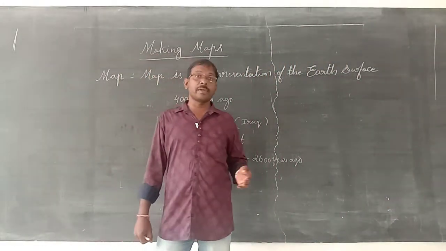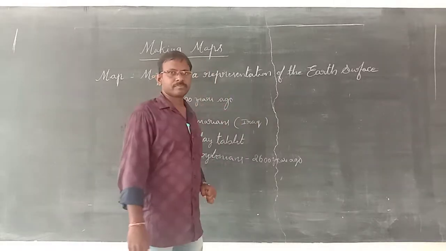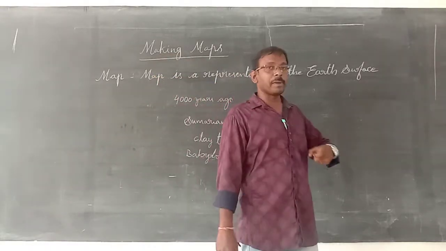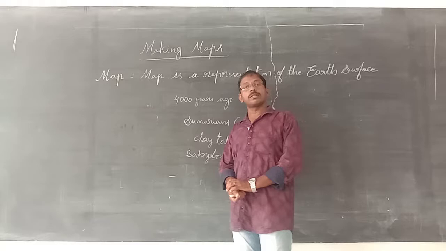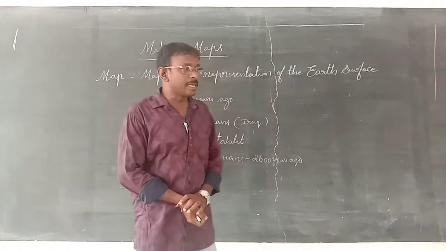They wanted to prepare a world map. They thought, we will prepare one world map. They also prepared it on a clay tablet. They prepared the world map with their own area in the center, and the remaining areas surrounding it. Babylonians are also from present Iraq. How did they prepare it?